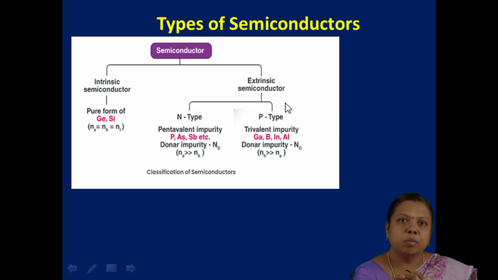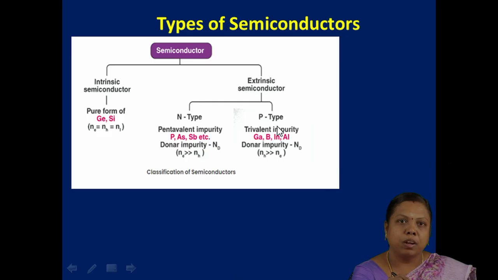Intrinsic semiconductors are otherwise termed pure semiconductors. Here we are not mixing any impurities. The elements which act as intrinsic semiconductors are germanium and silicon. Whereas extrinsic semiconductors are again classified into two types: one is N-type, another is P-type.